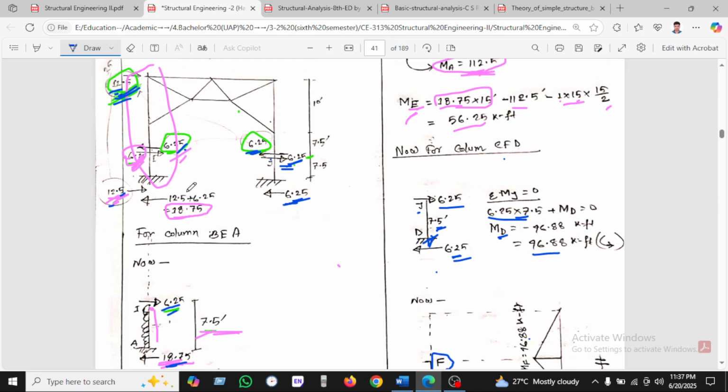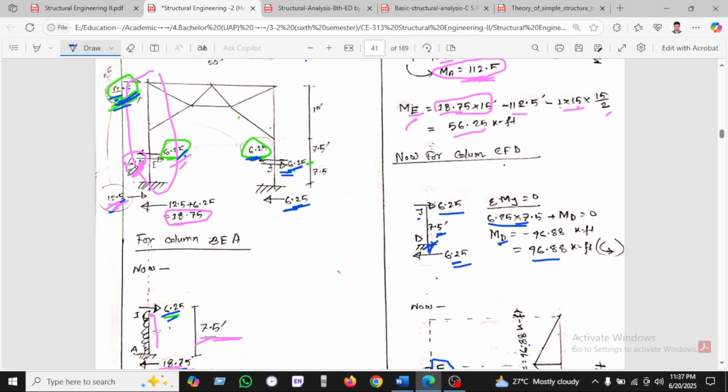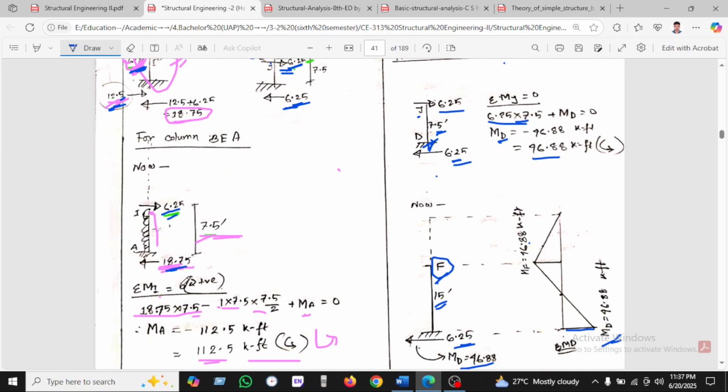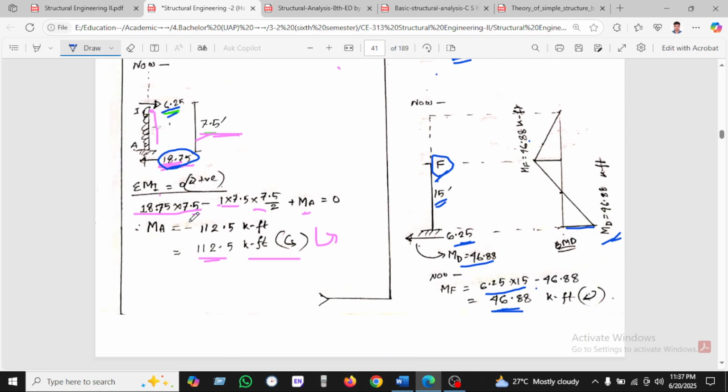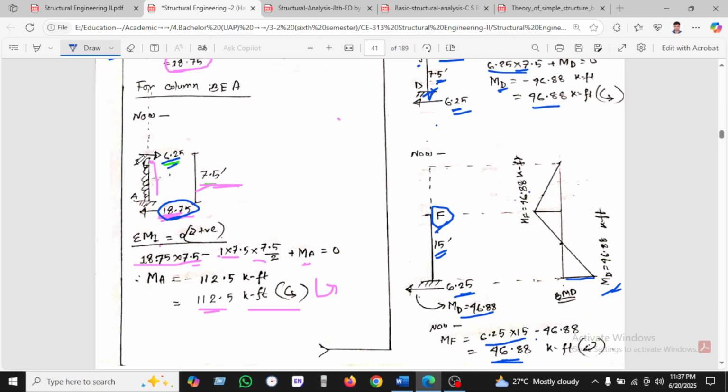How would we get the 18.75? The 18.75 is found from 6.25 and 12.5 going from left to right. For the equilibrium condition we are just taking the total load, which is 12.5 plus 6.25. Okay, so in this way we found 18.75. Now we are taking the moment at point I. This is the point I. So we have found 18.75.